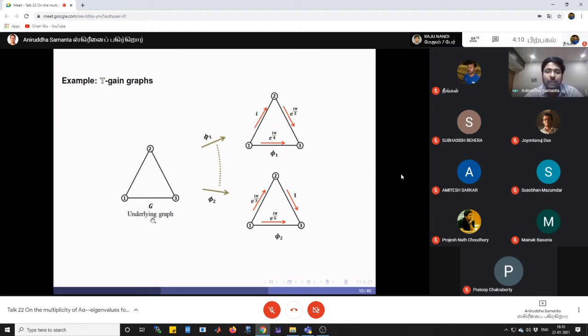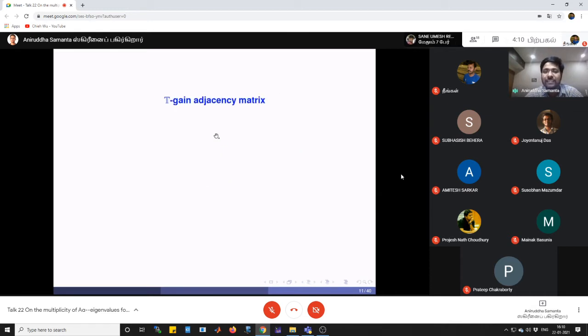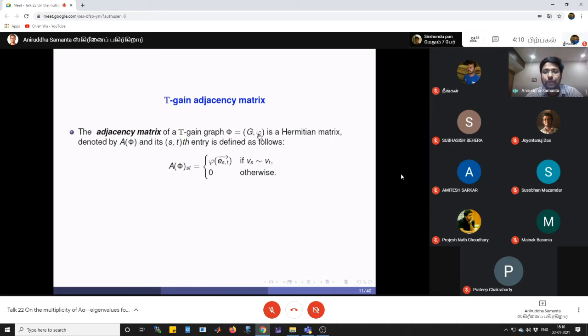Now, as we know the adjacency matrix of an undirected graph G, here in a canonical way we can define the adjacency matrix of a T-gain graph phi1. The adjacency matrix of a T-gain graph phi1 is a Hermitian n cross n matrix, whose st entry is nothing but the gain of the oriented edge in the orientation from the vertex Vs to Vt, that is phi of e_st, and 0 otherwise.